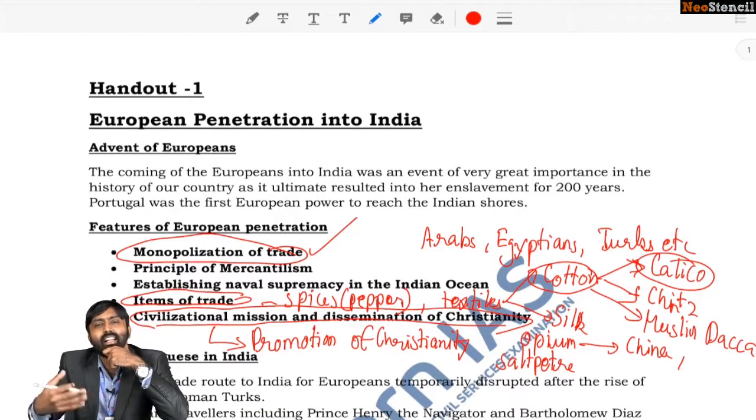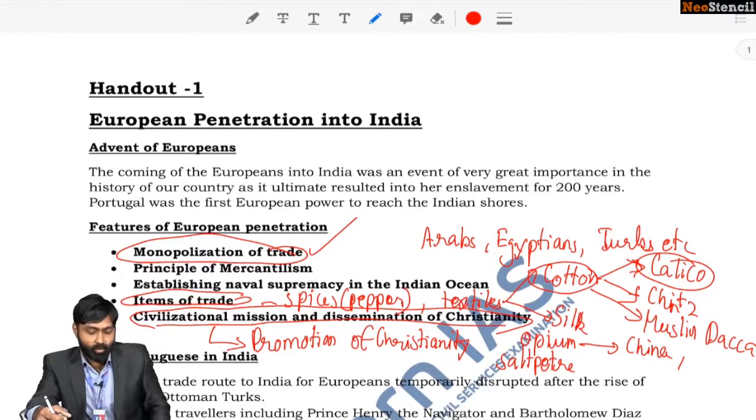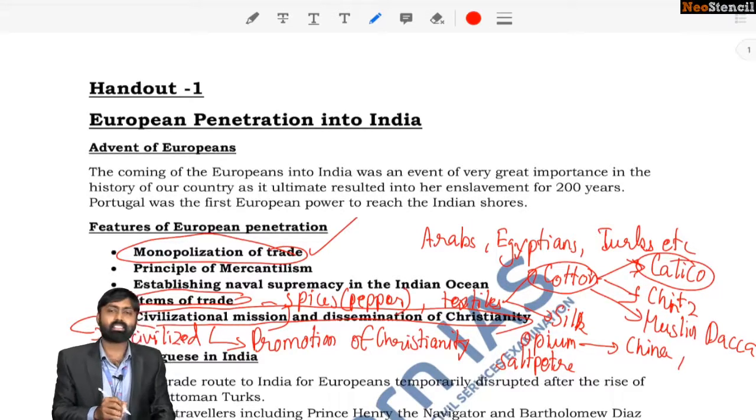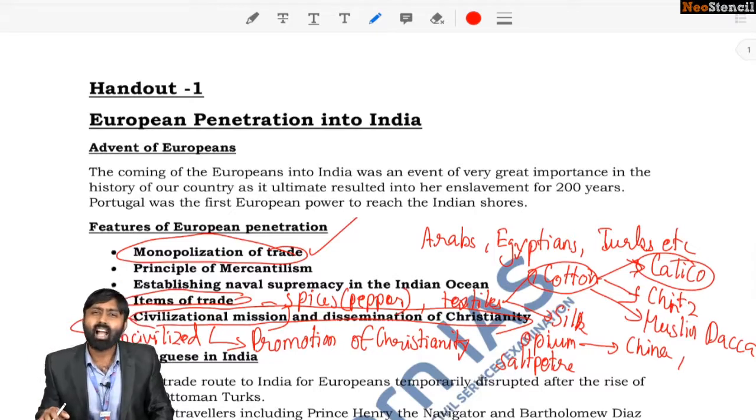Okay, so they derogated the Indian culture to a large extent through their intellectual critiques. We'll talk about that much later. Okay, so promotion of Christianity. What is civilization mission? They wanted to civilize the uncivilized. They felt that the Asian civilizations, or especially the Oriental civilizations of the Far East, were uncivilized, including the Indians.